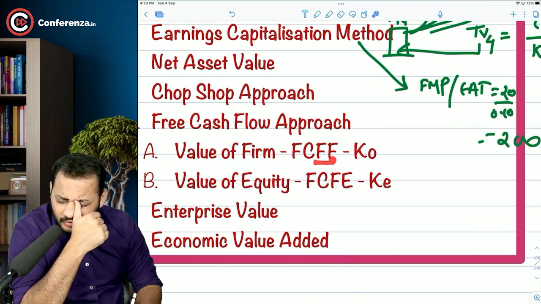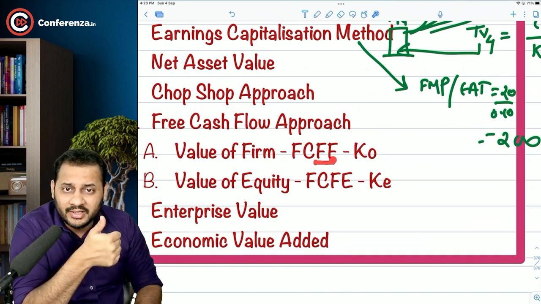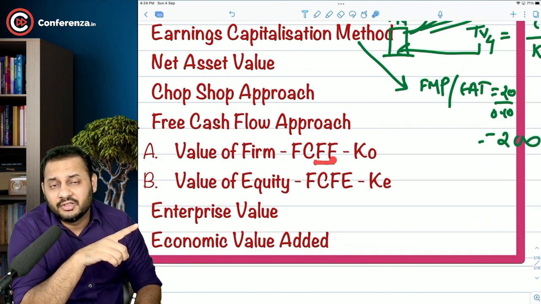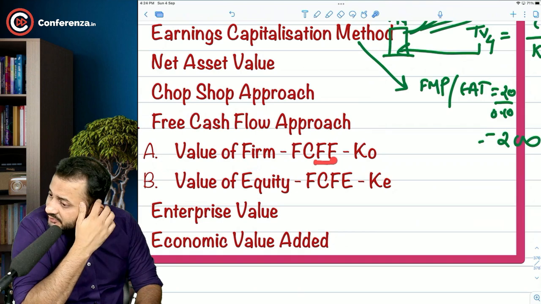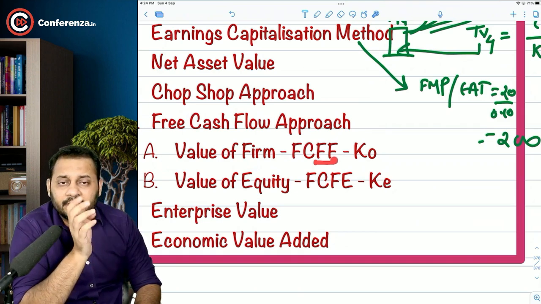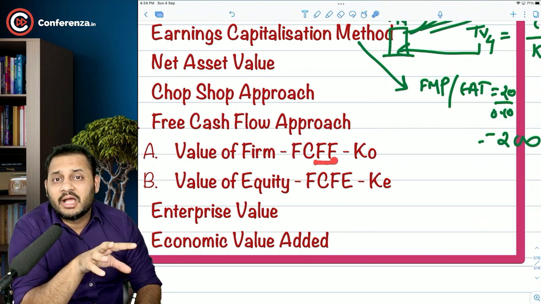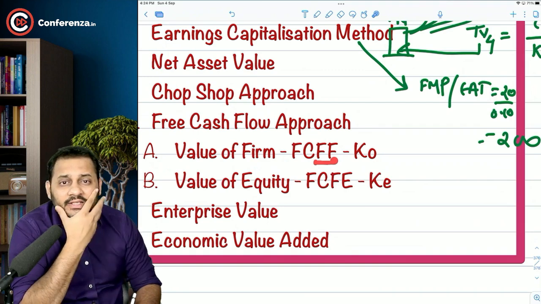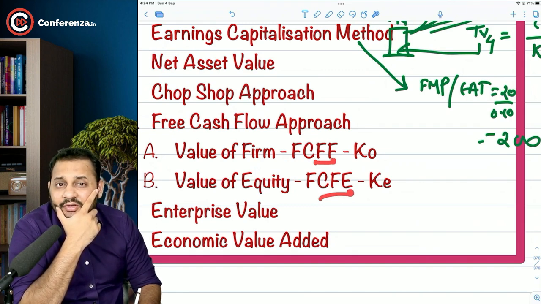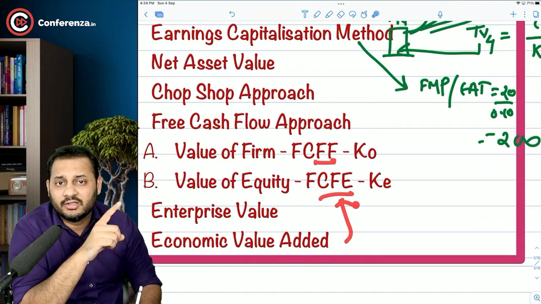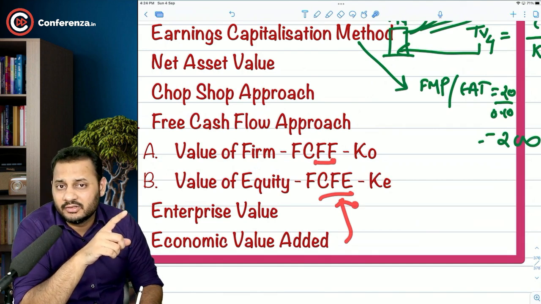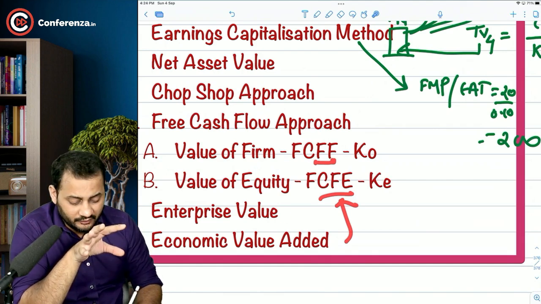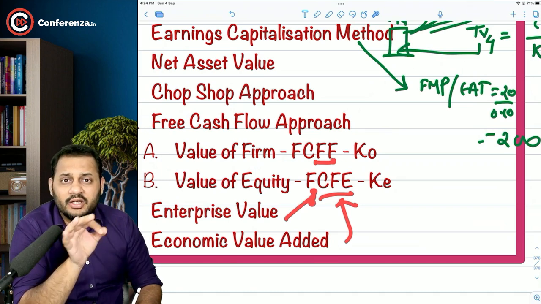Mostly, if you remember, you take EBIT times (1 minus tax), plus depreciation, or tax saving on depreciation, we can say, and tax saving on depreciation has been taken. Then change in capex, capital expenditure, minus change in working capital. All these parts are taken. We will learn about that also. I will just make sure that you revise these concepts from the security valuation. But when you calculate the free cash flow to equity, then you deduct the interest as well. Then you deduct the principal repayment as well. So you reach a level where the cash flows left are only for the equities.